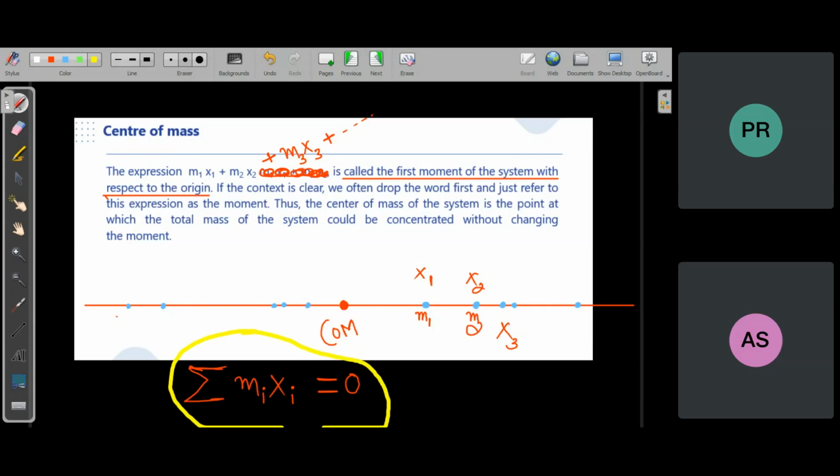That's it. This is the mathematical definition of the center of mass. Mass moment of the entire system about the center of mass is zero. Understood?